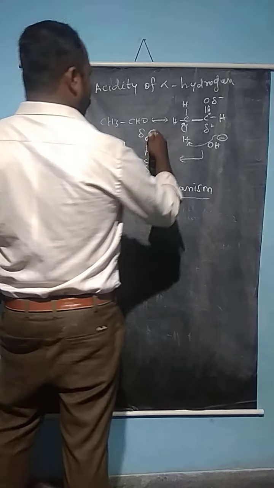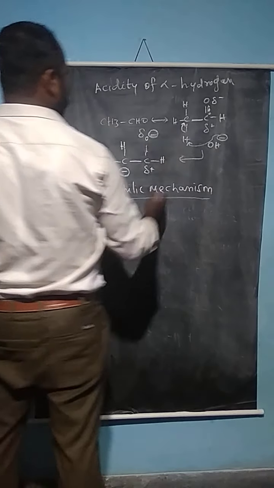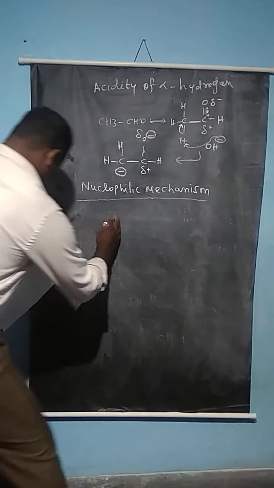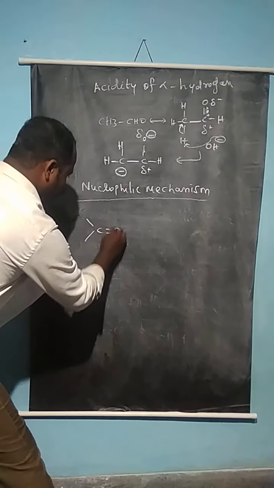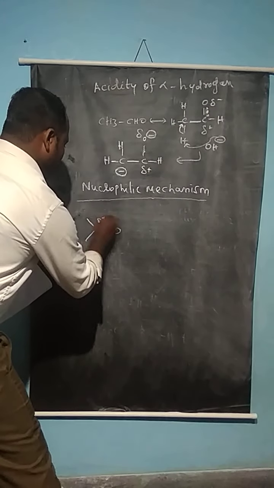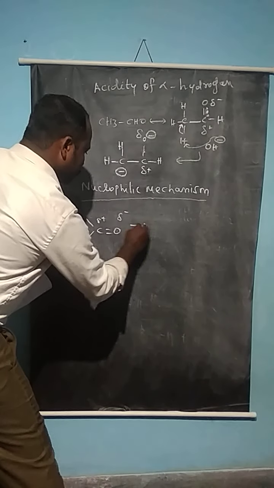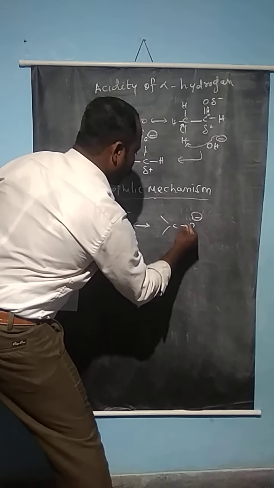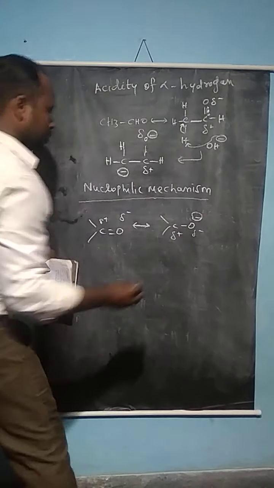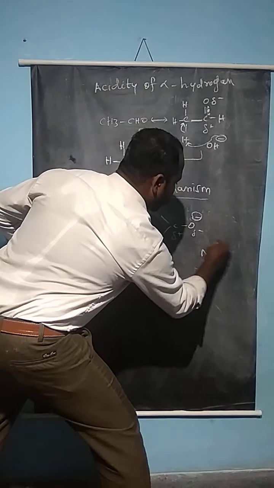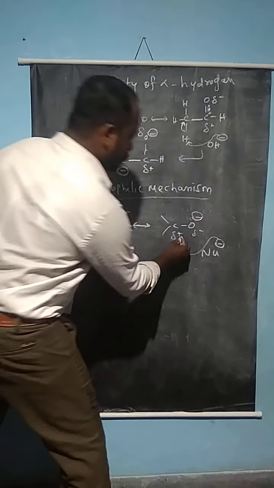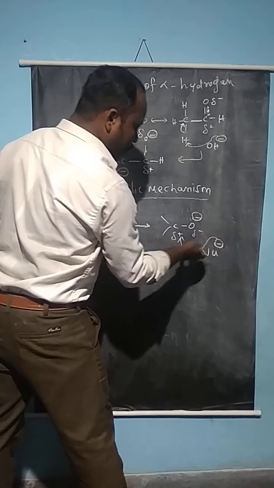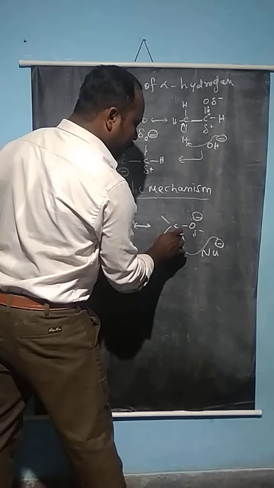So oxygen can withdraw electrons from the pi bond, giving C=O with delta plus and delta minus, and C+ O- is formed. A nucleophile, which carries a negative charge, can attack the carbon that carries the positive charge.